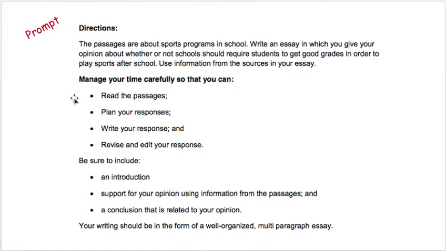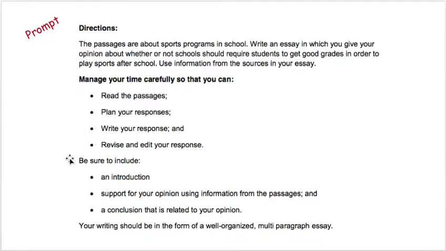So you have to read the passages, which you should have done before starting our lesson. We have to plan our responses, which we are. We're going to be planning today. You're going to need to write your response, revise, and edit it. So those are the steps. Read the passages, plan, write, and edit. Four steps in writing your opinion essay.